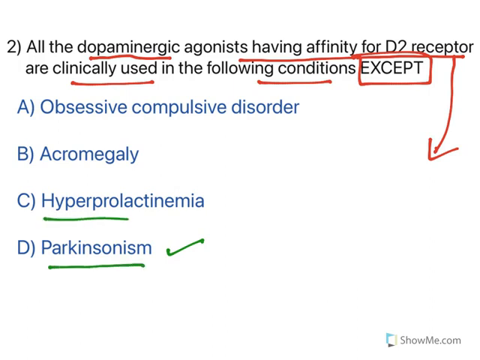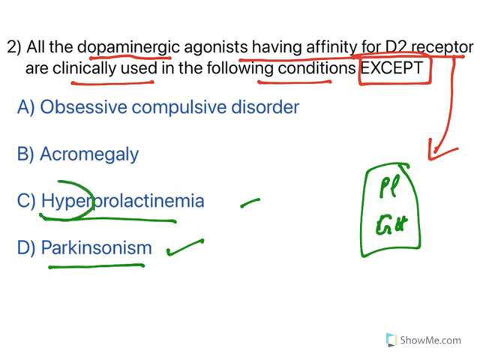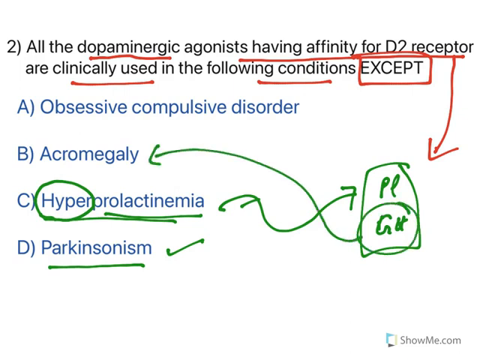Now hyperprolactinemia. See, prolactin and growth hormone, the release of both of them is inhibited by dopamine. So excess levels of prolactin, known as hyperprolactinemia, can be reduced by using dopamine agonists. Similarly, excessive levels of growth hormone cause acromegaly. So both of them can be treated, in fact, 3 of the diseases can be treated with dopamine agonists.